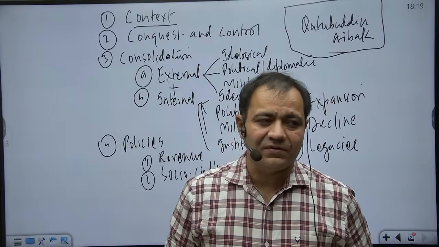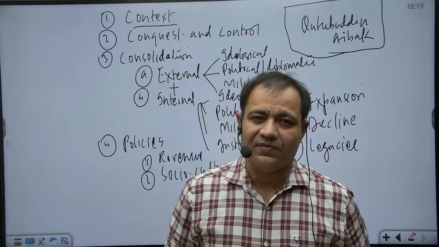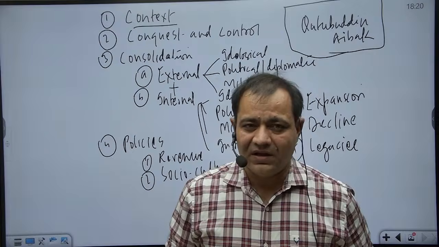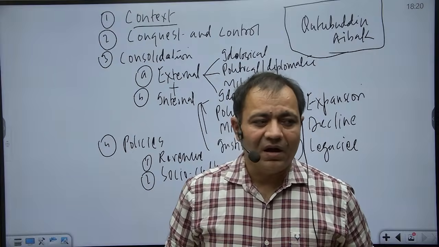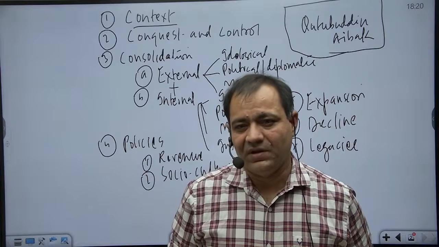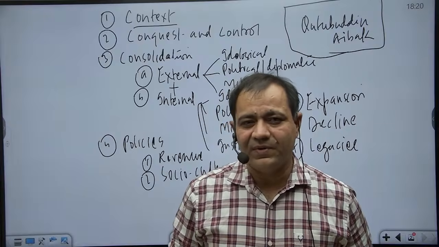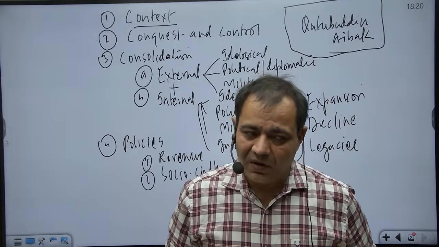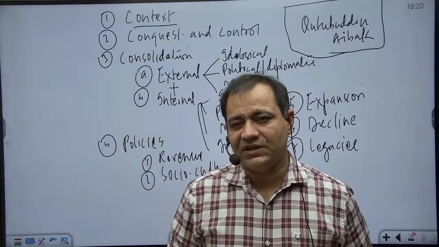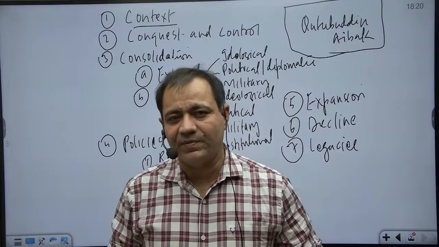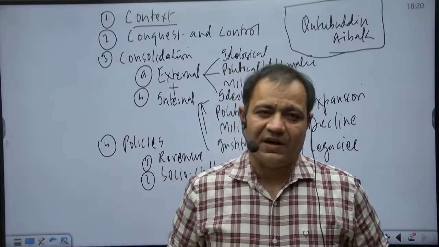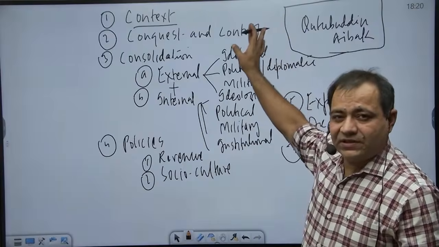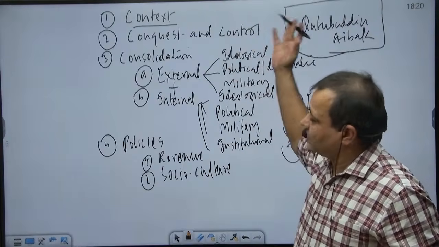So, if we relate Qutbuddin Aibak, the founder of the Slave dynasty, also considered the founder of the Delhi Sultanate, he had been a slave officer of Muhammad Gori, the invader who defeated Prithviraj Chauhan in the second battle of Tarain, fought in the year 1192. Just one year earlier, he had been defeated by Prithviraj Chauhan in the first battle of Tarain. So Qutbuddin Aibak was a slave officer. This is the first thing we can notice about him.